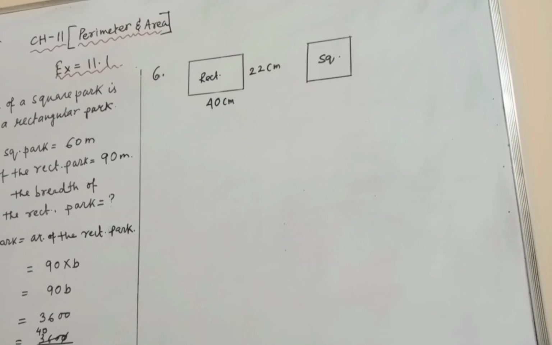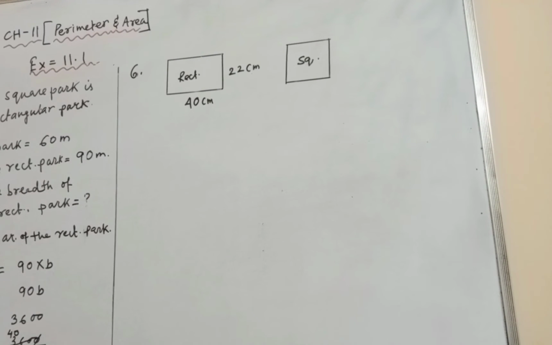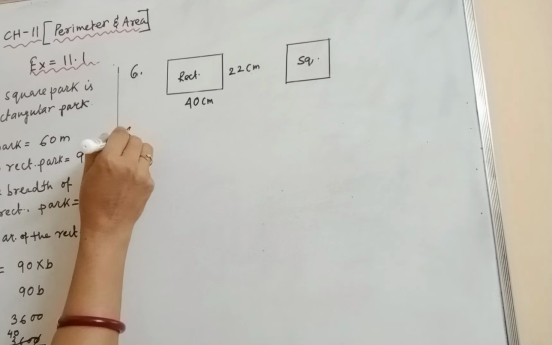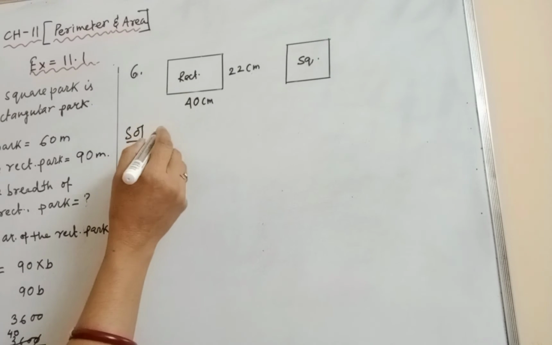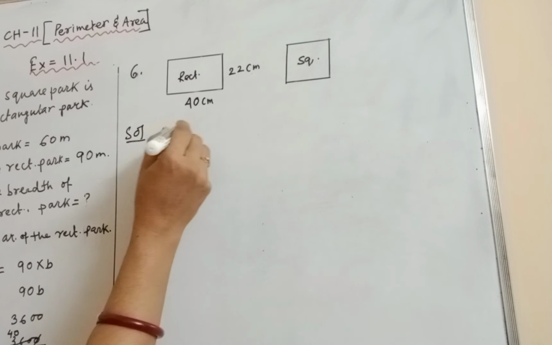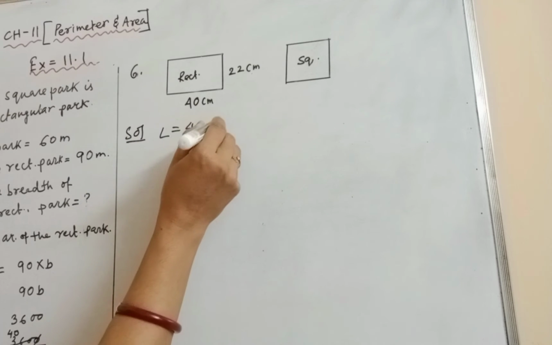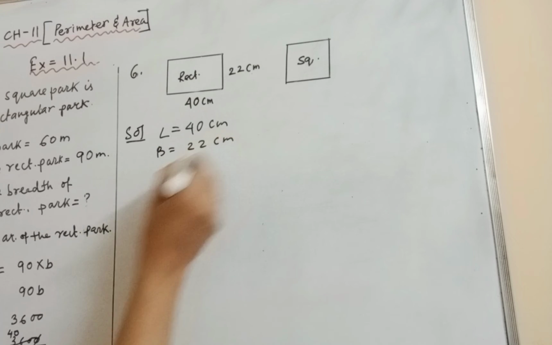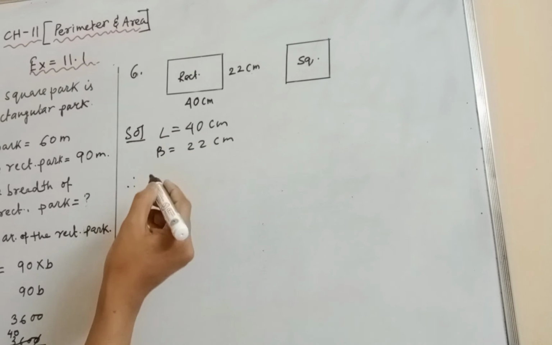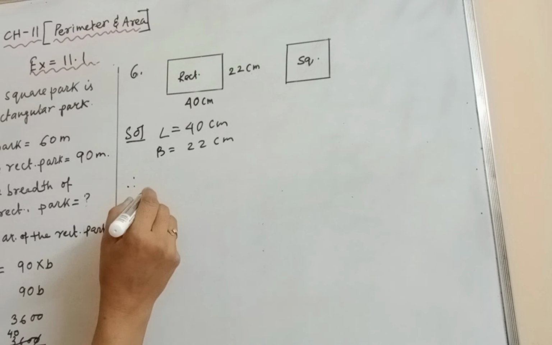Now what you have to find out, also find which shape encloses more area. That we will also find out afterwards. First of all, solution of this sum: the perimeter of the rectangle, length is equal to 40 centimeter, breadth is equal to 22 centimeter. Therefore the length of the wire means the perimeter of the rectangle.